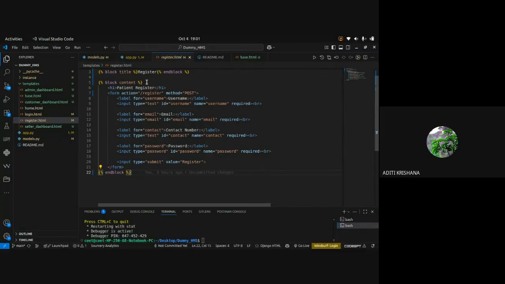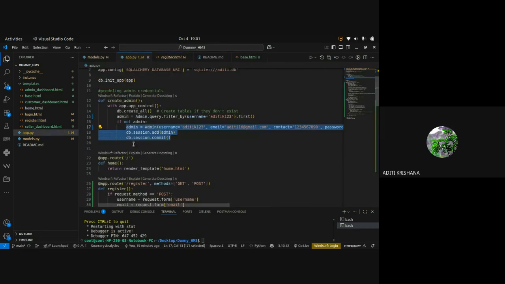Now I have created the HTML page, I have created my models, but I have not connected these things. Means if I run the front end and type some values of username, email, contact, and password, how is it going to get saved inside the database? That connection is established by creating routes which act as a backend. So let's come to the backend.